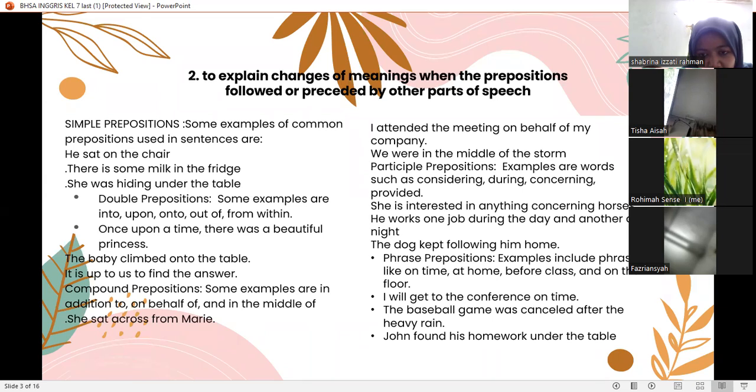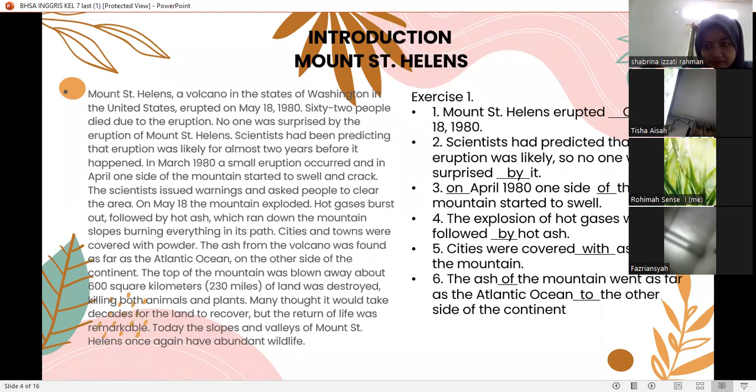Prepositional phrase examples include phrases like on time, at home, before class, and on the floor. I will get to the conference on time. The baseball game was canceled after the heavy rain. Jones found his homework under the table.